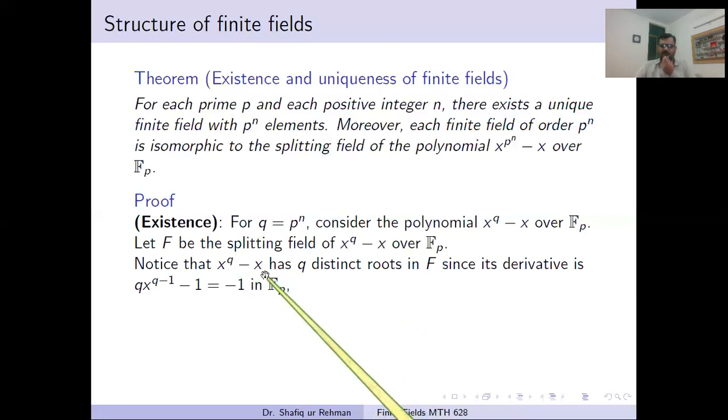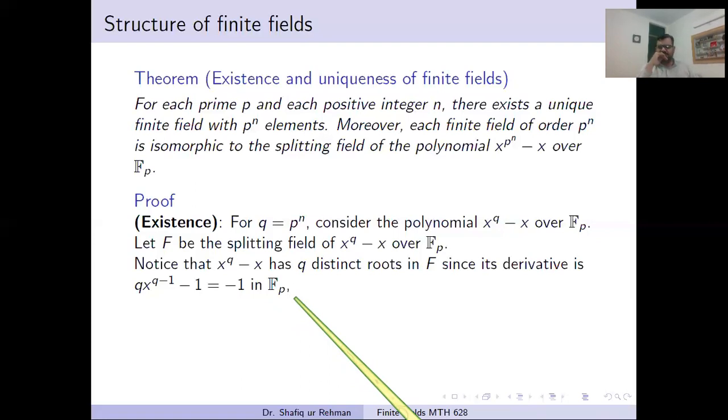Why? Because when we take its derivative, it has no root. Its derivative over the field F is -1, and there is a theorem in the chapters about polynomials which says that whenever we take some polynomial, what is the method to check the multiplicity of a root?